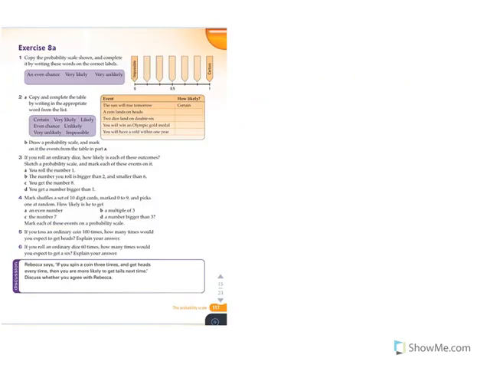Finally, here's your activity for today. In number 1, you have to label the probability scale, put these labels there. In number 2, you need to use these words in the box to describe each event, if it's likely, unlikely, impossible, and so forth, and then draw a probability scale, which is that line we just talked about. And then in number 3, you have to work with a dice.